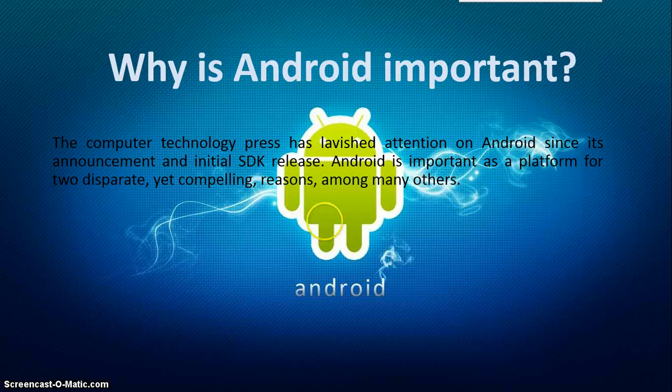Google's entry into the mobile space has been in the works for a few years. Android was a separate and distinct company purchased by Google to give it a jump start on a mobile presence. Anything Google is doing gets attention, and publicity is good for introducing new platforms. Score 1 for Android. The second reason Android is important is because of its application model.